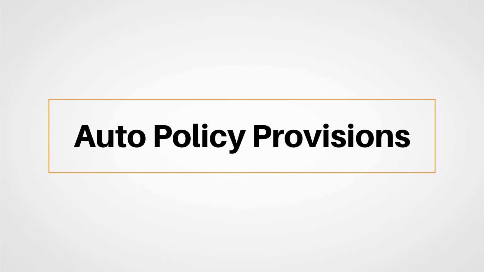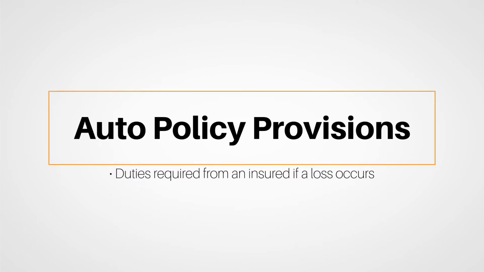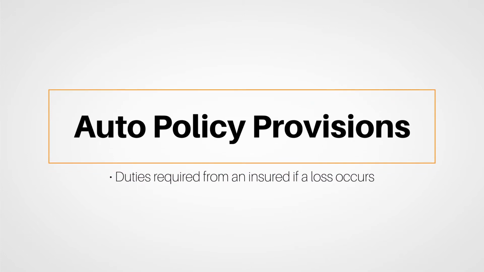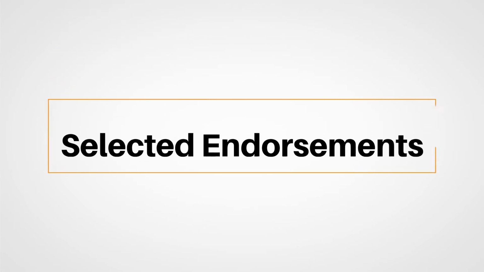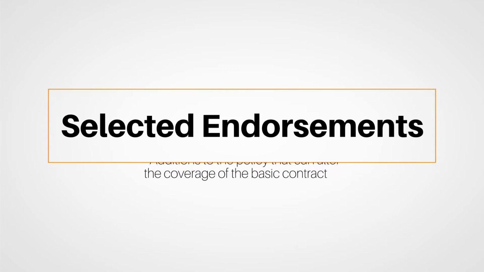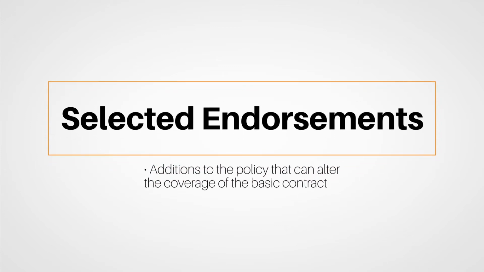This part of the lesson details certain provisions found in a typical personal auto policy, such as the duties that are required from an insured if a loss occurs. These might be actions specifying that law enforcement must be contacted if a theft occurs, or protecting the property from further damage. The last sections of the segment examine selected endorsements. These are additions to the policy that can alter the coverage of the basic contract.